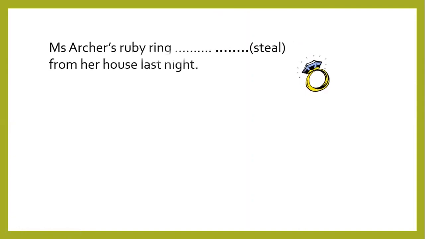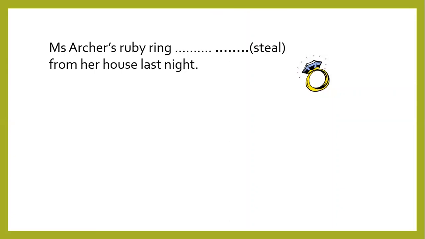Let's move here to do more examples. Miss Archer's ruby ring, and the verb which is put here in brackets is steal, from her house last night. With a sentence like this, the suitable voice to be used is actually the passive voice, because the ring does not steal. It cannot, it is actually the thing that receives the action of the stealing.